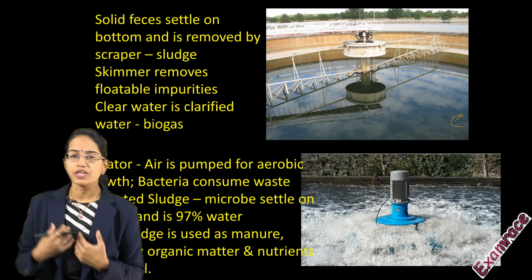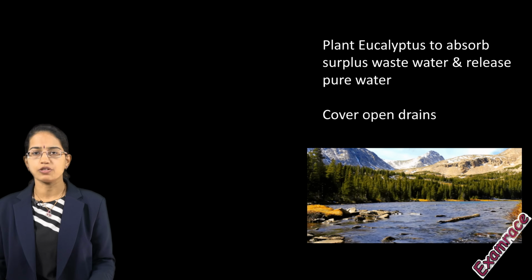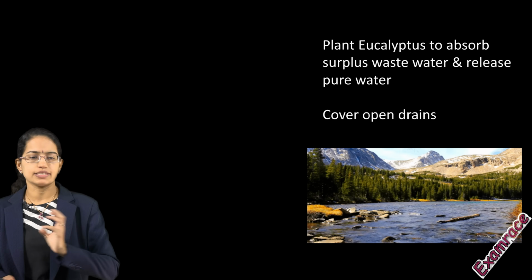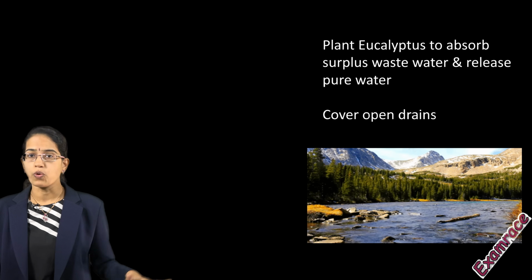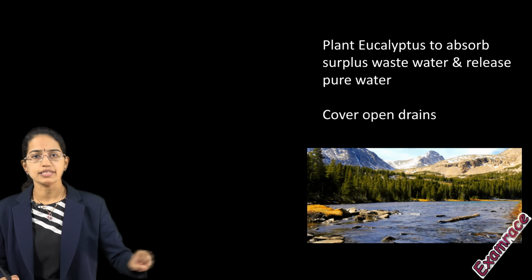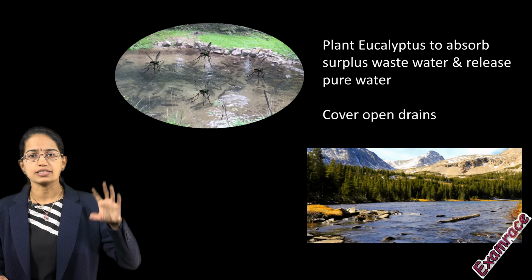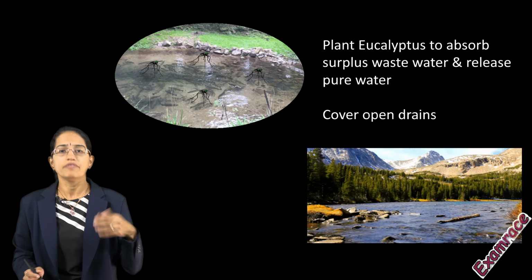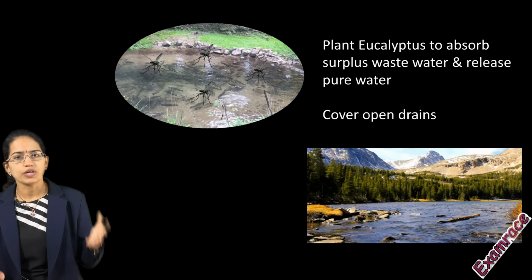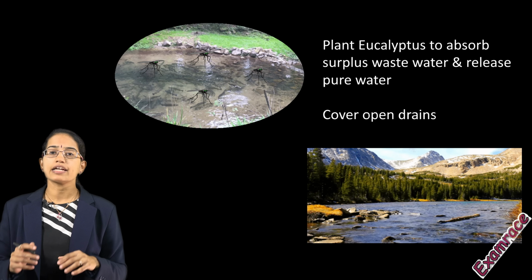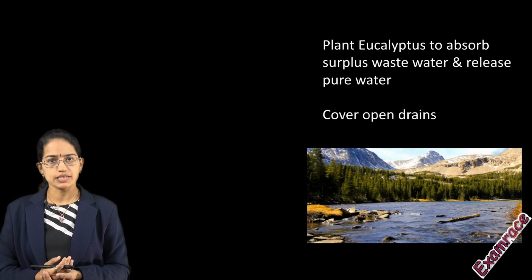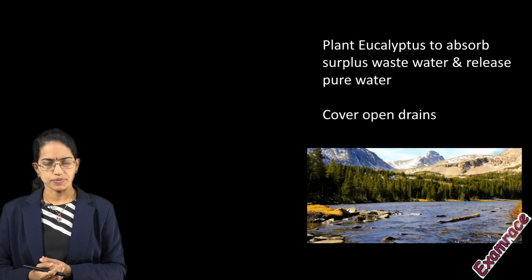Now let's say what we as common human beings can do. As a common man, we can look around and see in our neighborhood if there are no open drains, because if there are open drains, there would be flies and insects that would grow. The growth of bacteria and protozoa will hasten, and as a result there would be more waterborne diseases, which could even lead to hospitalization.